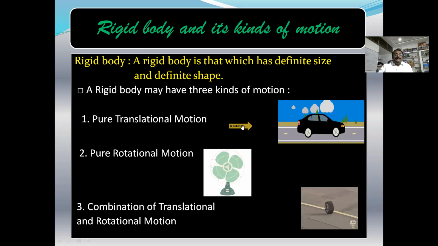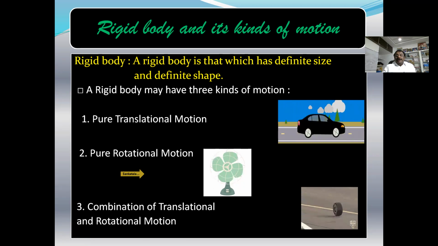The second kind of motion is rotatory motion, pure rotational motion. The third one is the combination of translational and rotational motion. Some rigid bodies exhibit rotatory and translatory motion simultaneously. Like in this video, a rolling wheel on the road. By rolling, it has rotatory motion. By moving on the road, it has translatory motion.